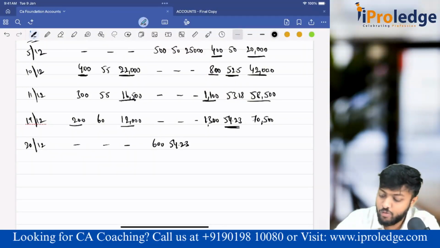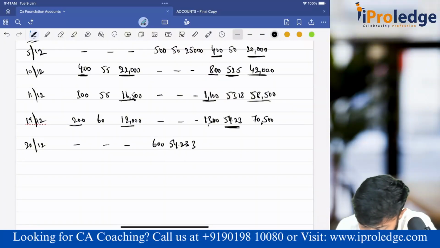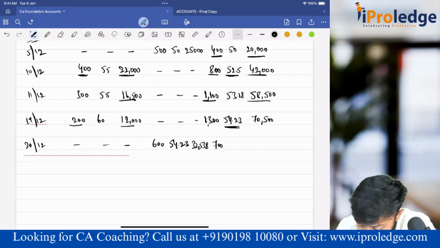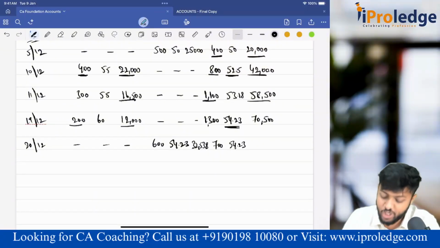So 600 into 54.23 comes to 32,538. Done. So the balance is 1,300 minus 600, the balance will be 700. So this will be 54.23 only, because the average did not change. We have issued it also at the same average.